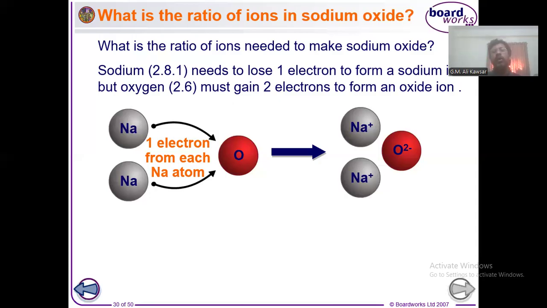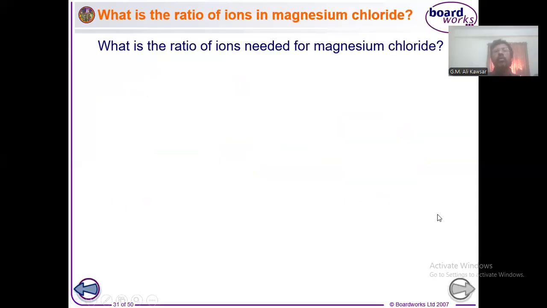Once you exchange the valencies, or the charge numbers, you will get the correct formula. Sodium's charge is +1, oxygen's charge is -2. So whenever you exchange them, it will be Na2O. So that is another understanding of how to write the formula. I hope you understood writing the formula. If you have any confusion, please let me know.